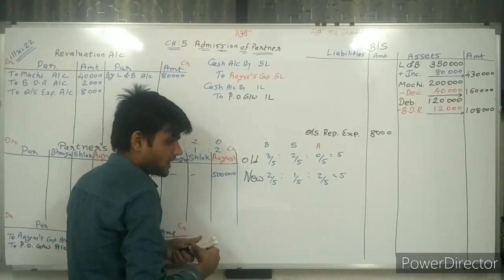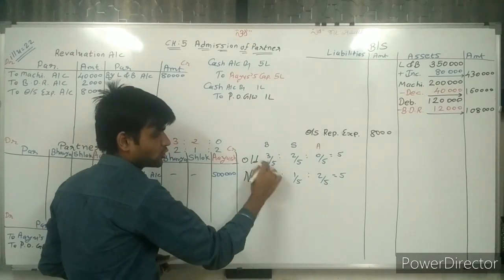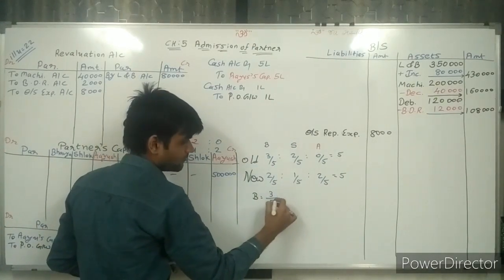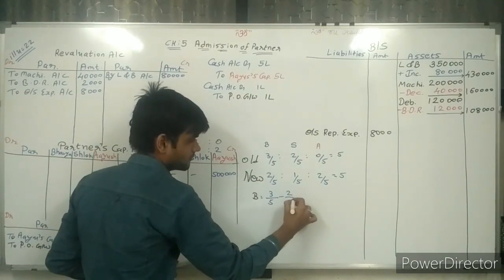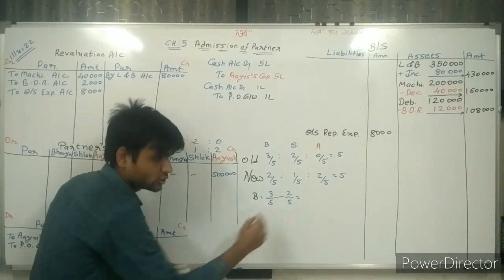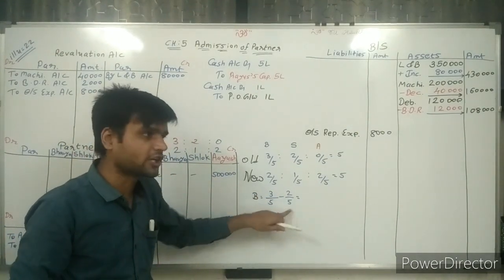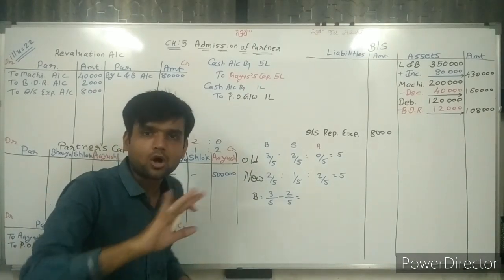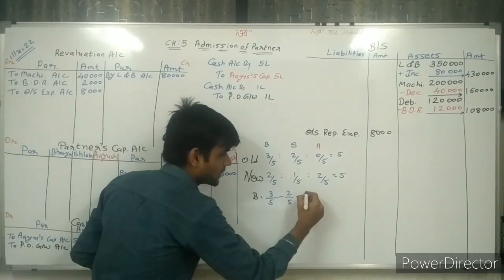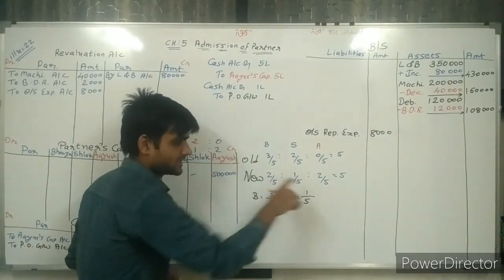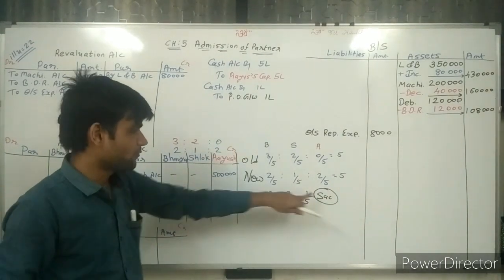For Bhavya, I am calculating for B. Old ratio 3/5, new ratio 2/5. Now old minus new. We do 3 minus 2 because the denominator 5 is the same, so we don't need to calculate LCM. Directly 3 minus 2 gives 1/5. This is the sacrifice of Bhavya.